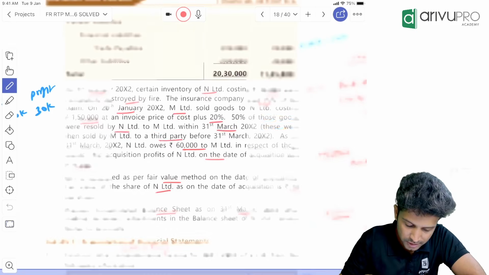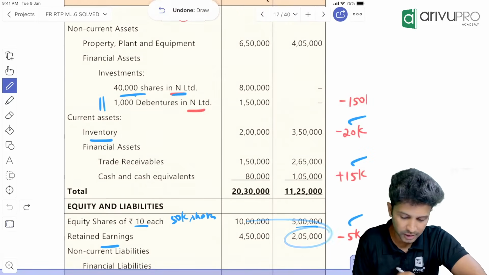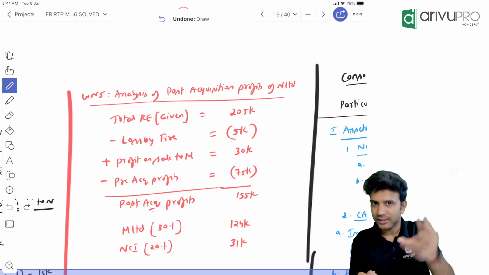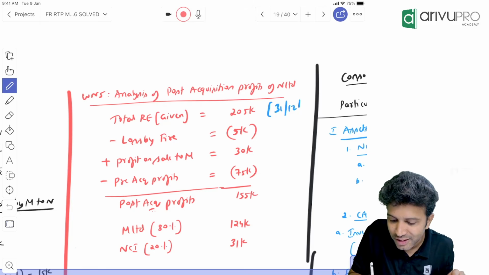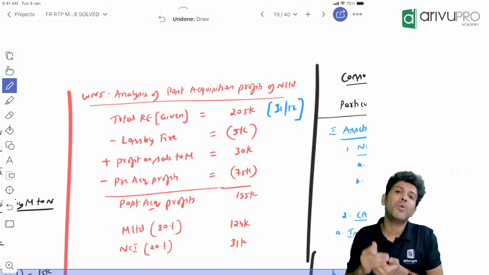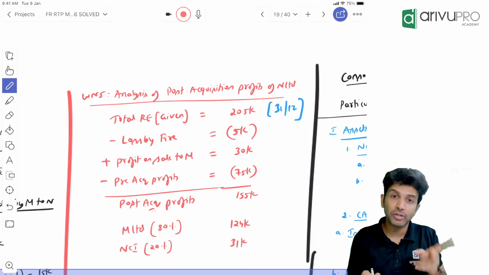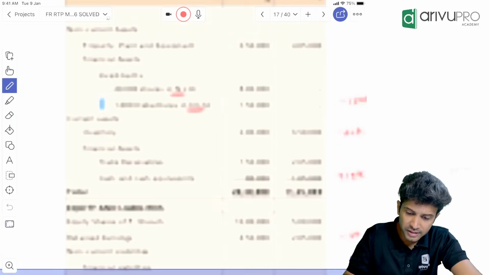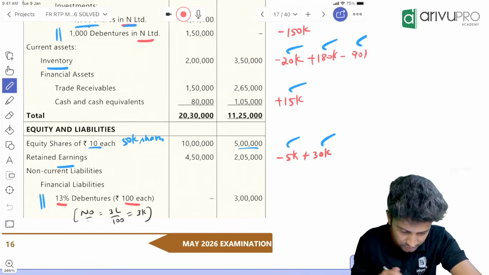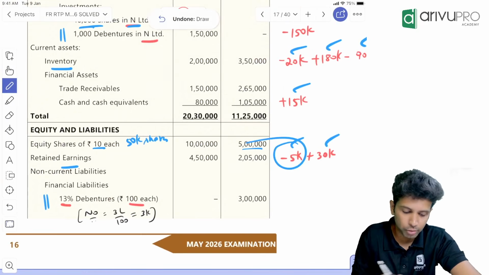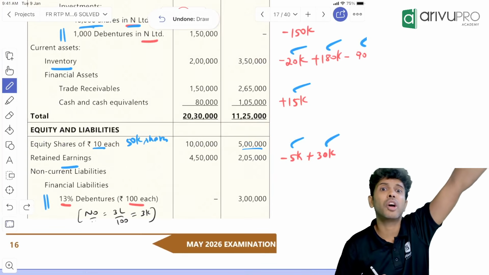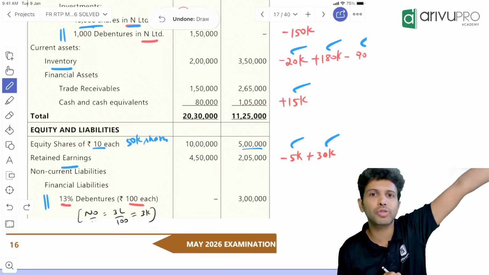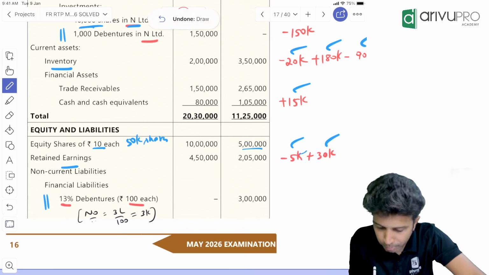Okay. What retained earnings of the subsidiary have they given? The subsidiary's retained earnings given is 2,05,000. There's a number given. Now don't take this directly. There's some adjustment. This is the retained earnings on 31st December. We basically want the retained earnings closing balance on 31st March. So the 3 months' transactions had an effect on retained earnings. Check 5,000 and 30,000. This 5,000 was the subsidiary's stock lost by fire, and a 5,000 loss was suffered. And this 30,000 was the subsidiary selling goods to the parent and making a profit of 30,000. So minus this, add this.